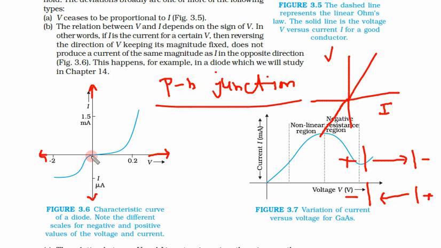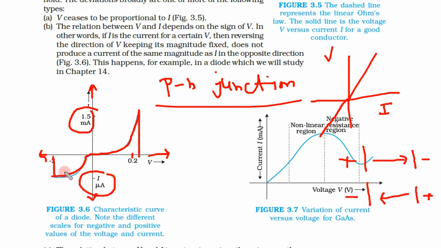So here you see, as we increase the voltage, the current increases very sharply, and also you see here the current is in milliamperes, that means 10 to the power minus 3 amps. But when we increase the same voltage in the negative direction, see the magnitude of voltage here, it is 0.2 volt or 0.25 volt. Here even at 2 volt, about 10 times of this, still the current is very less, in microamperes.